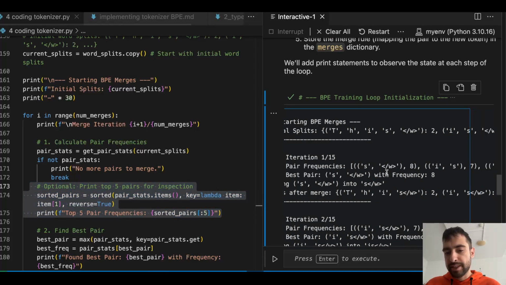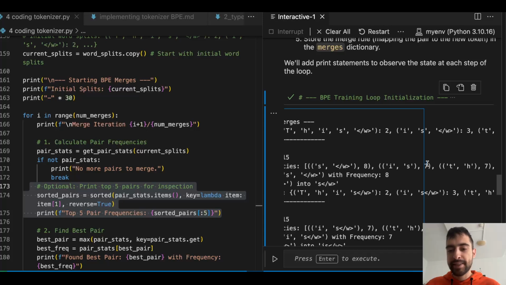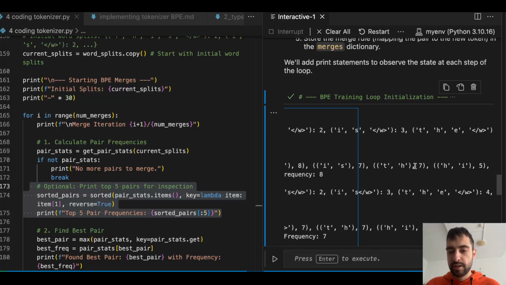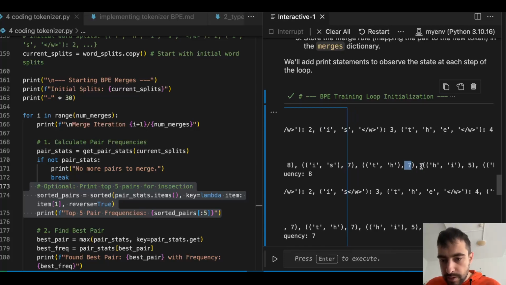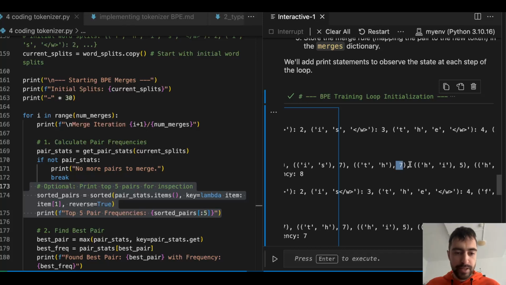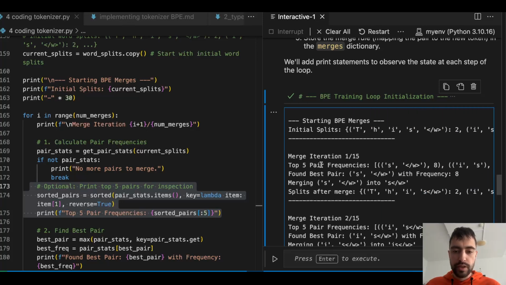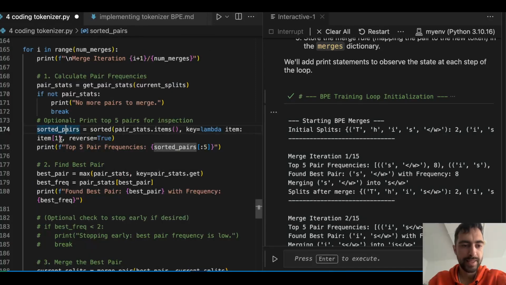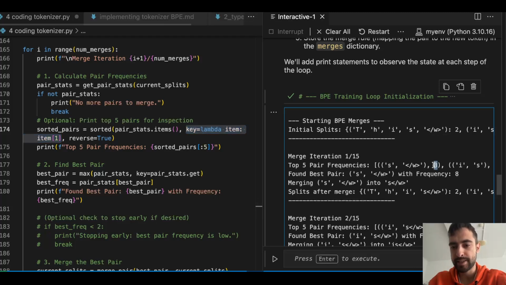So the most frequent is s and end of the word, and then "is" 7 times, "th" 7 times, "hi" 5 times. So we are just counting pairs here. And this key lambda item 1 means we will sort them by this number and not by whatever other sorting it would be. So we will sort them by this number.